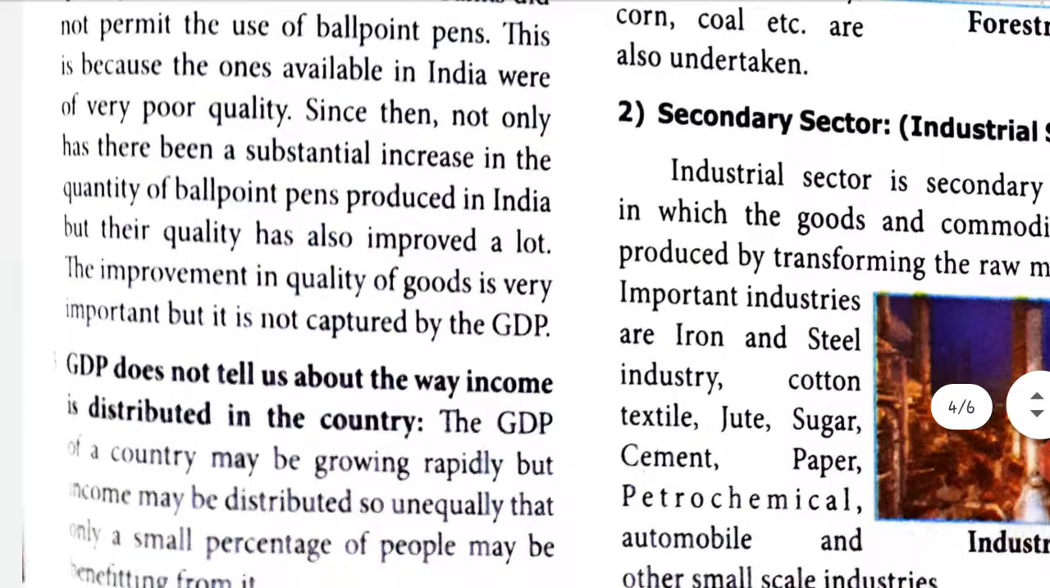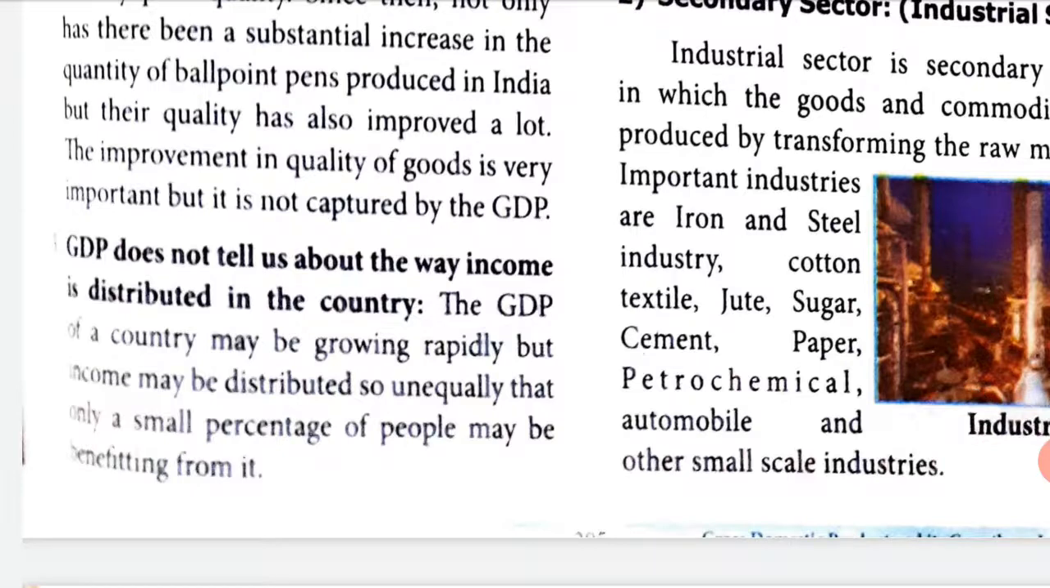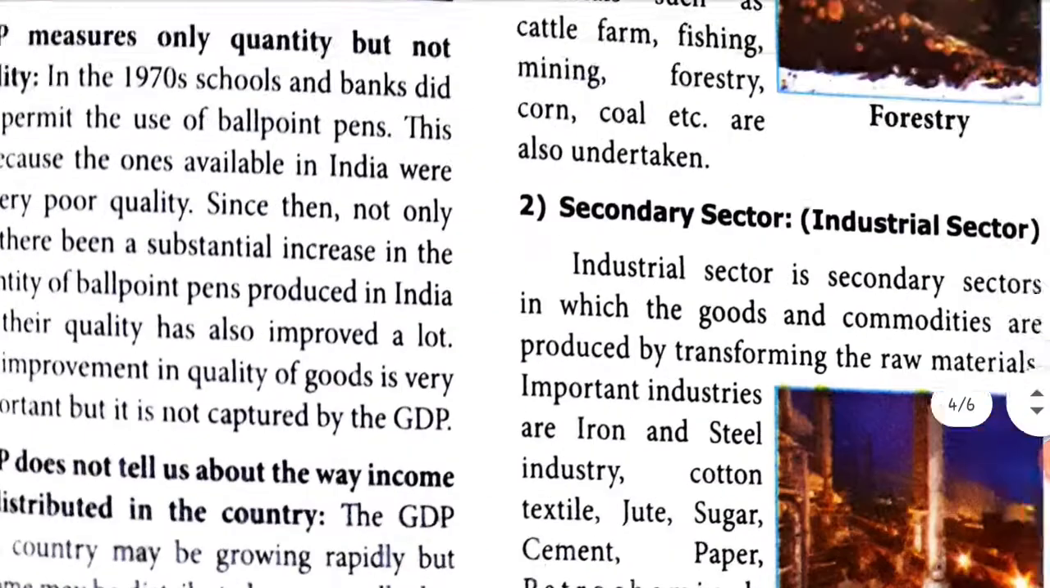GDP does not tell us about the way income is distributed in the country. Now we are getting income, but how it is spent in the country, we don't know. The GDP of a country may be growing rapidly, but income may be distributed so unequally that only a small percentage of people may be benefiting from it. So GDP is growing, but the income that we get is not equally distributed. So only a part of the people are getting benefited. That's what they are trying to tell you.